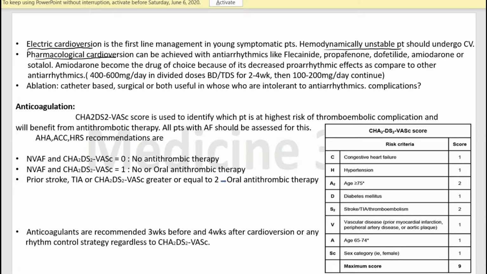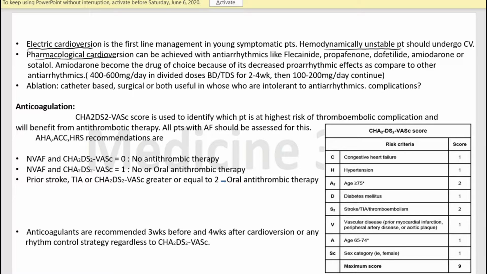One is synchronized, in which we give the current of 100 to 200 joules to the patient, synchronized with the QRS complex of the patient. In case of ventricular fibrillation, we do defibrillation or unsynchronized cardioversion, in which we don't need to compare the current timing with the QRS complex of the patient, as there is no specific QRS complex in ventricular fibrillation.